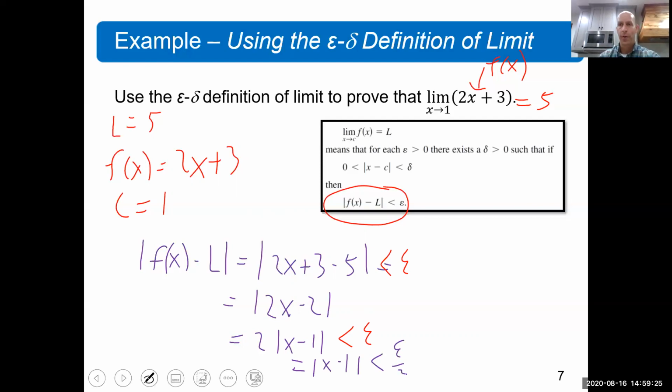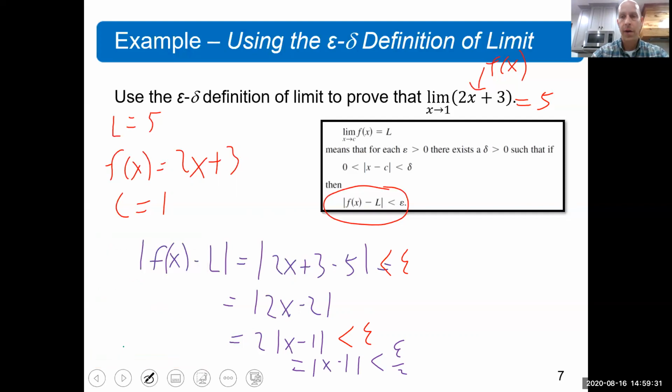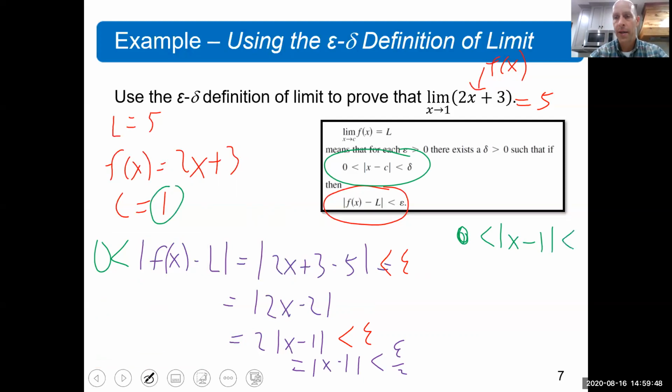And I've done a bunch of work there, which you were probably thinking, okay, great, Mr. Hunt, I'm not sure why you did all that. Here's why I did it, though. Now let's go back up to this inequality. It says 0, and by the way, this was also greater than 0. It's 0 less than the absolute value of x minus, now what was c? C is 1, which has to be less than delta. Oops, delta. Just screwed that up.